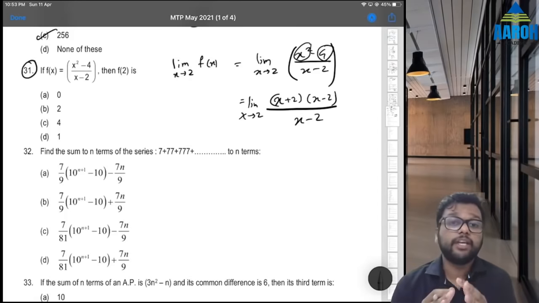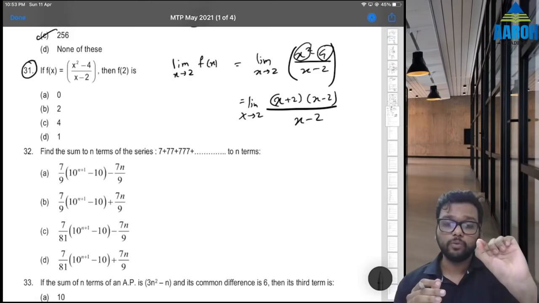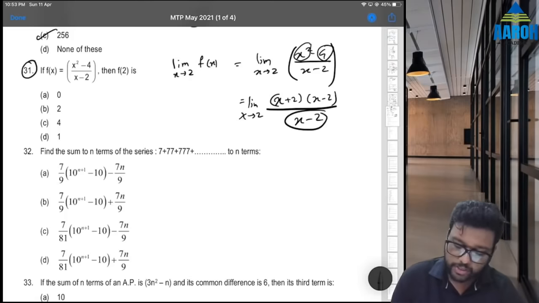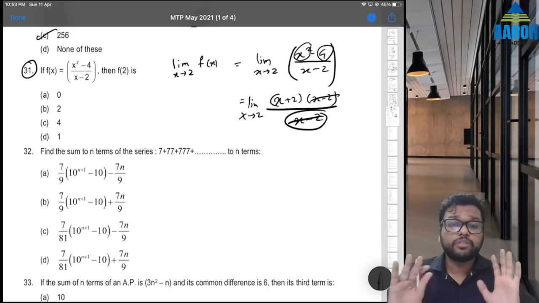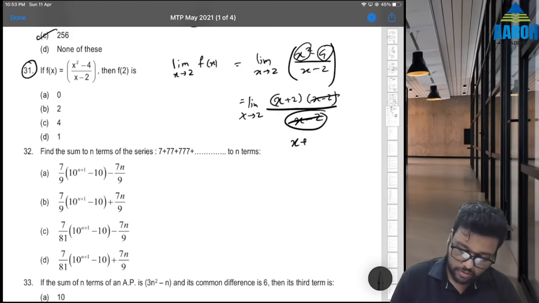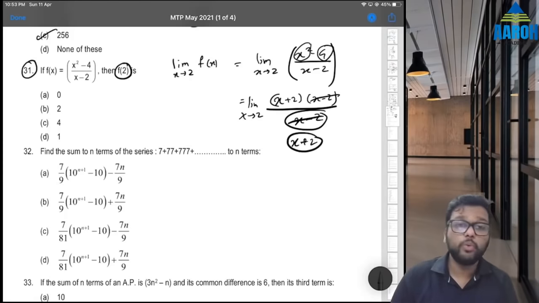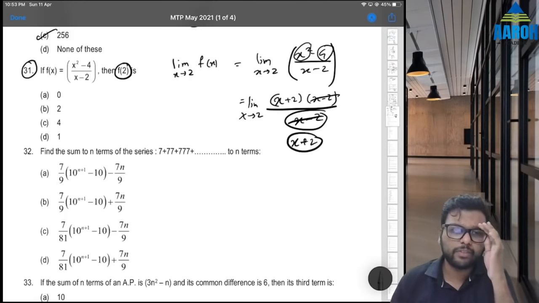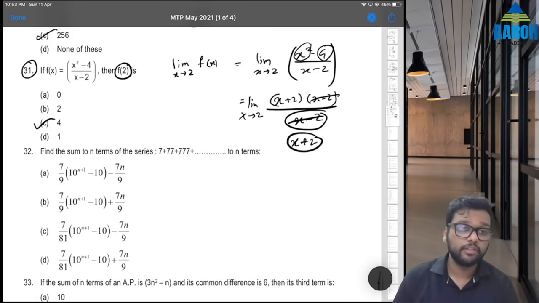Limit x tends to 2 means x is not actually 2, x is nearly 2. That means x minus 2 is not 0, so we can cancel this. So what will remain? x plus 2. Now you can put 2 in here. Okay, now put 2 in place of x, so 2 plus 2, 4 will be the answer. Remember this. Again, this is not part of your syllabus, but such kind of questions can come.